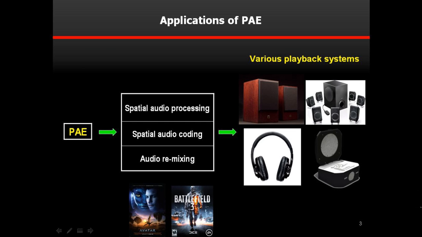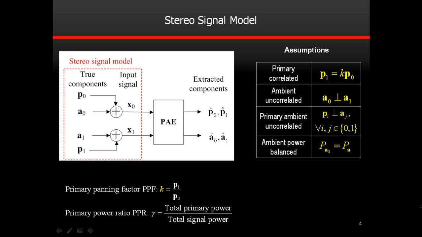Recent years have seen the incorporation of PAE in spatial audio processing, spatial audio coding, audio remixing, and their applications for spatial audio reproduction over various playback systems, including stereo and multi-channel loudspeaker systems, headphones, and even hybrid loudspeaker systems consisting of parametric loudspeakers and conventional loudspeakers. In this paper, we study PAE for stereo signals.